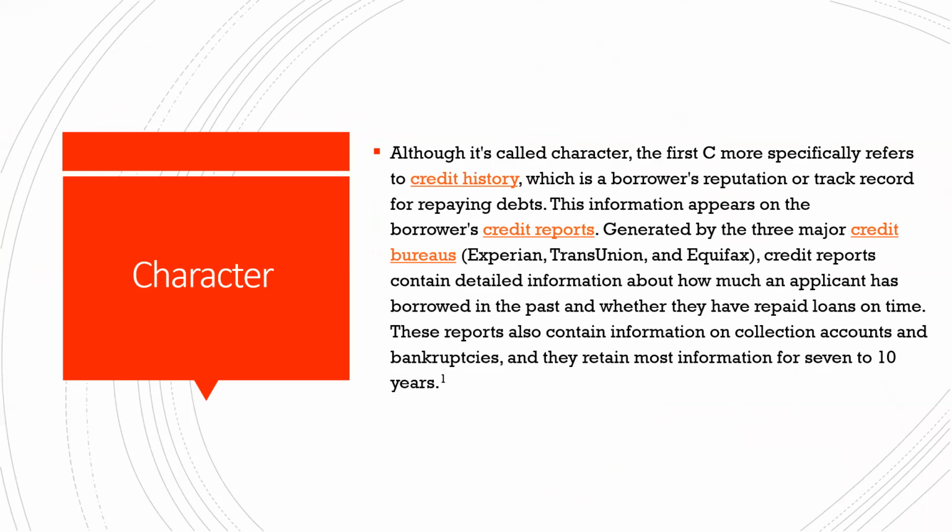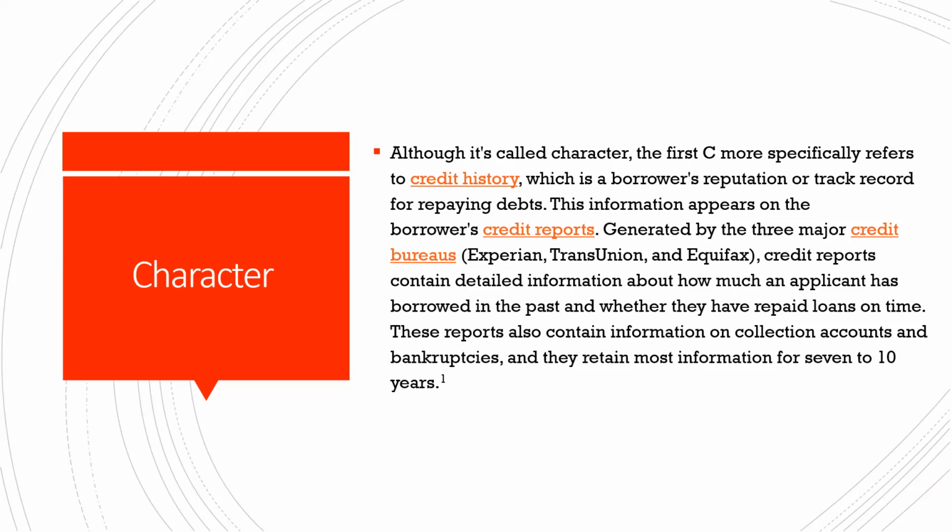The first C more specifically refers to the credit history. Why do we check the character? To know the credit history, what the payments are, or what the reputation of the borrower is, whether he or she has done something wrong in the past, like Vijay Mallya, if we can take that example. Everybody knows now, if these types of people ask for credit or a loan, nobody wants to give it, just because everybody knows what they did in the bank. So the same happens, we check the credit history, what record he or she has. Like when we go for a government job, people check our history, whether we have any criminal record or these types of things.